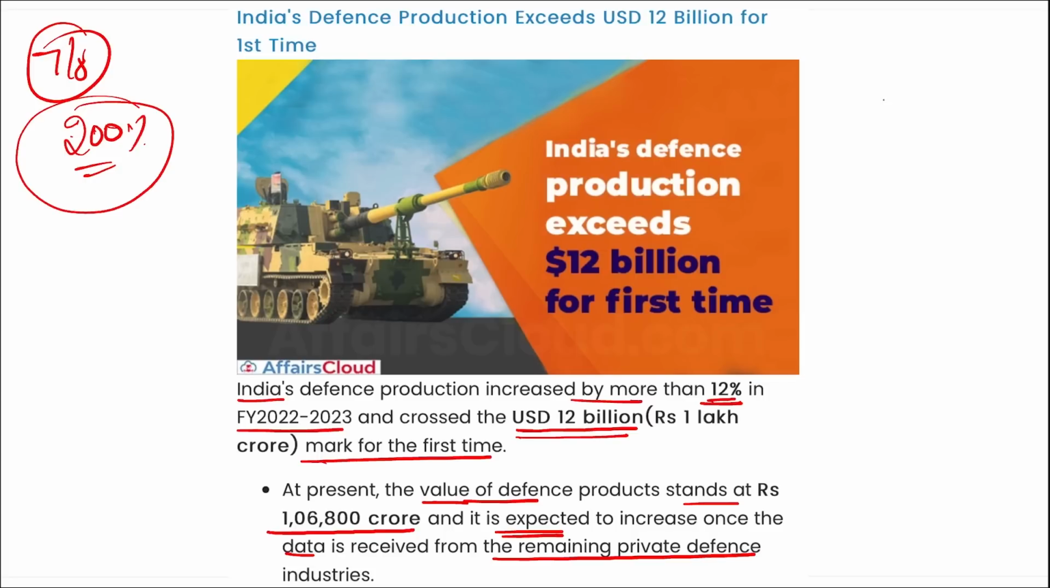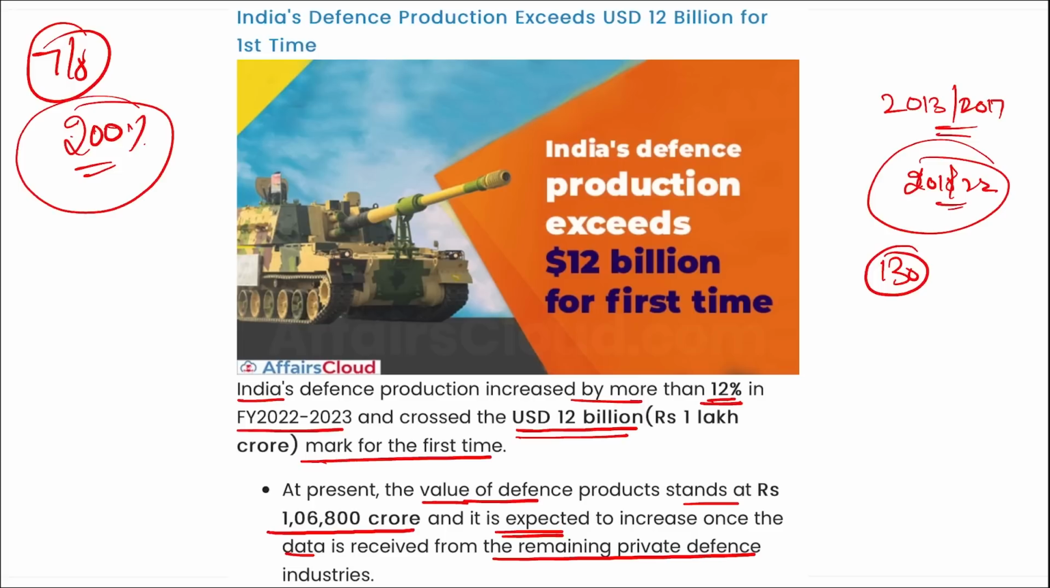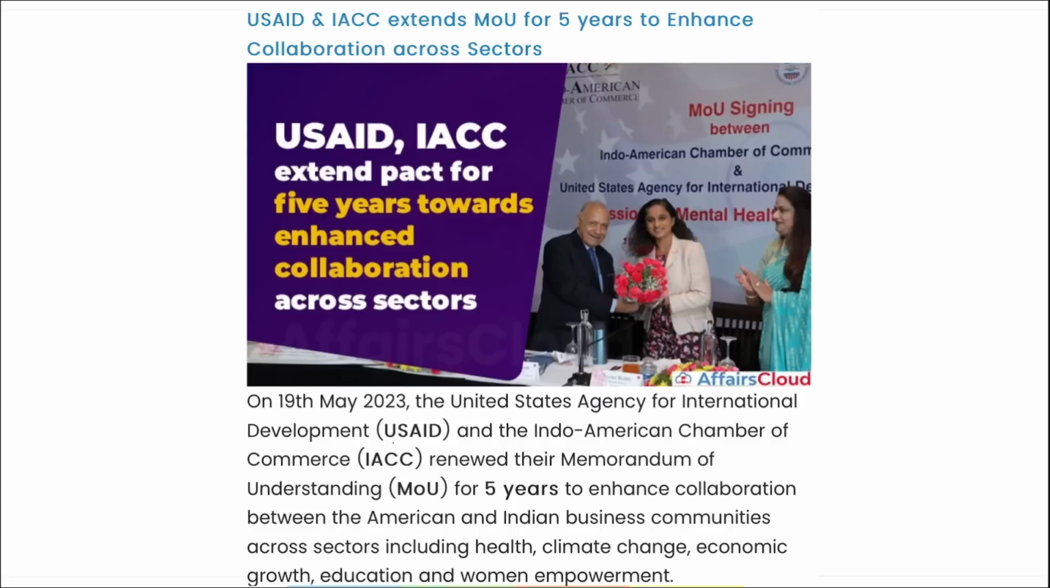Correct? Also remember, India is one of the largest arms importers, and arms imports of India have declined by almost 11% between the period 2013 to 2017 and 2018 to 2022. It is estimated that the Indian armed forces are projected to spend around $130 billion in capital procurement in the next 5 years. Correct? Moving on. Next is USAID and